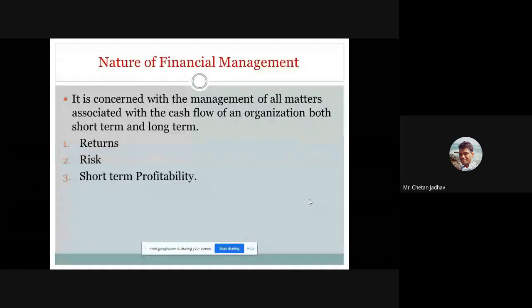What will be the returns after that short term goal, meaning after 10 years, how much money will come back to me? What will be the risk after this short term goal? And the third one is short term profitability. So as per the short term and the long term, there are these three natures of financial planning.